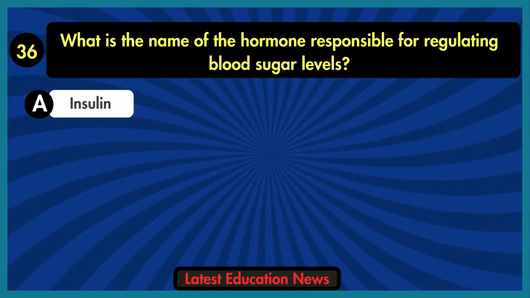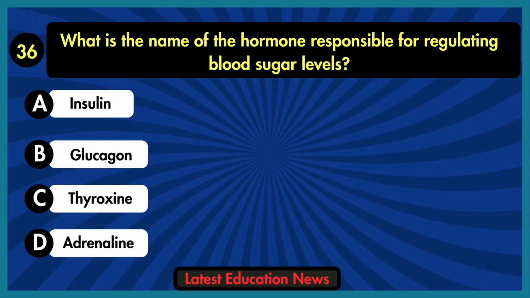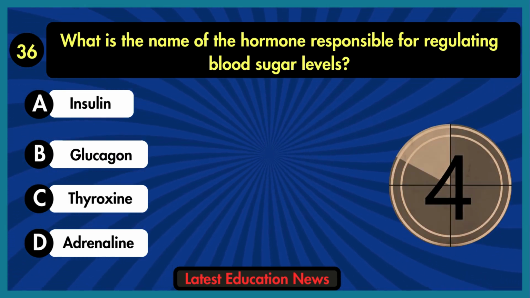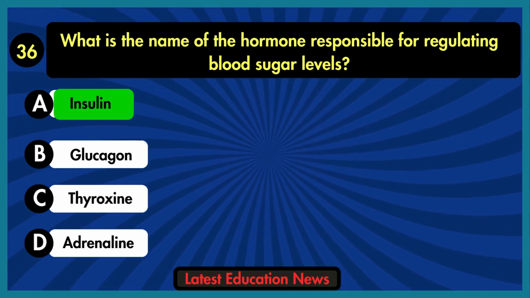What is the name of the hormone responsible for regulating blood sugar levels? A. Insulin. B. Glucagon. C. Thyroxine. D. Adrenaline. The correct answer is option A, insulin.